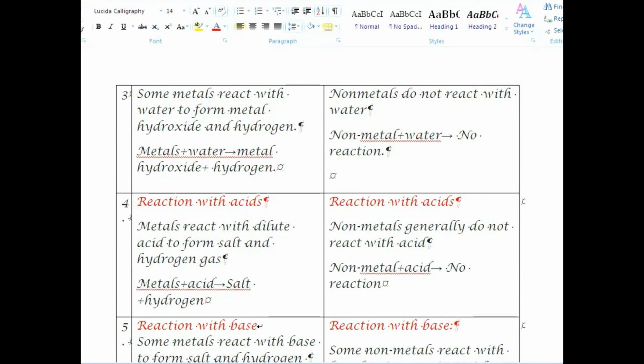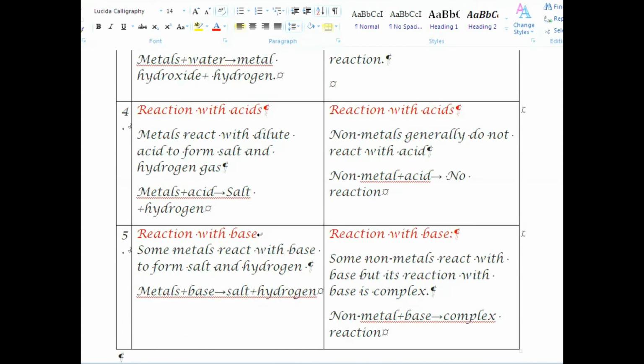Metals react with dilute acid to form salt and hydrogen gas, while non-metals generally do not react with acid. Number 5. Reaction with base. Some metals react with base to form salt and hydrogen, while some non-metals react with base, but its reaction with base is complex.